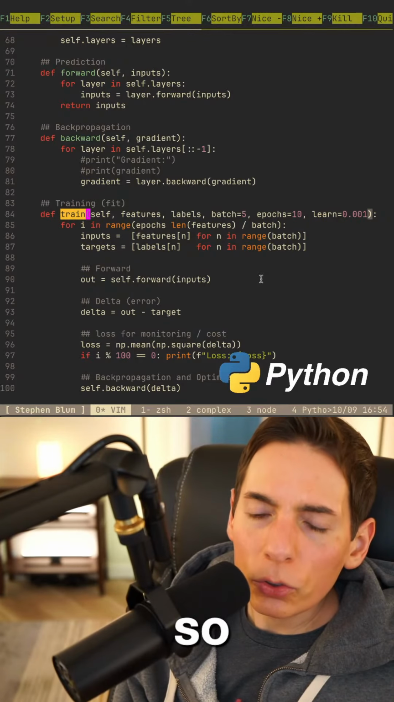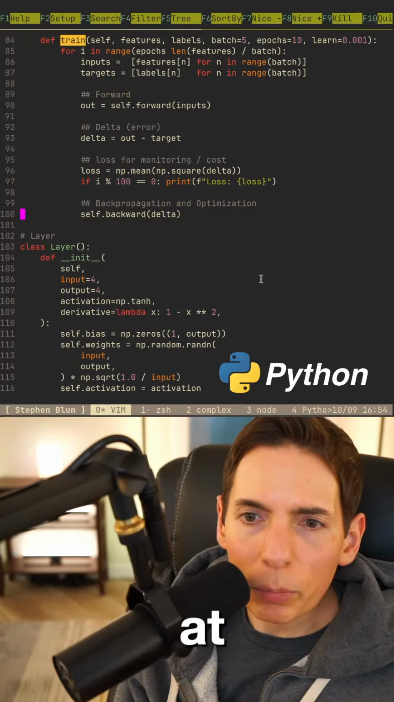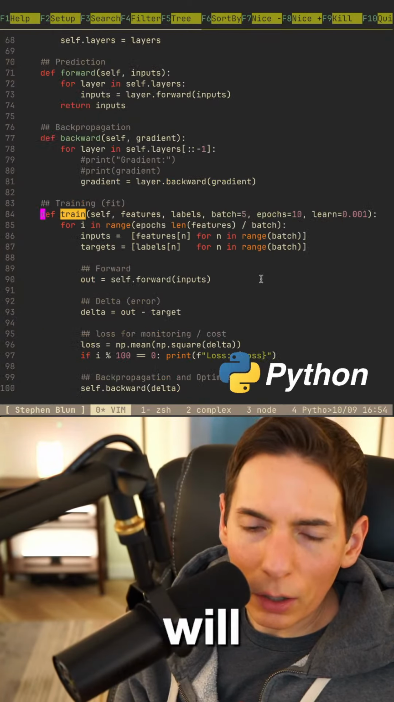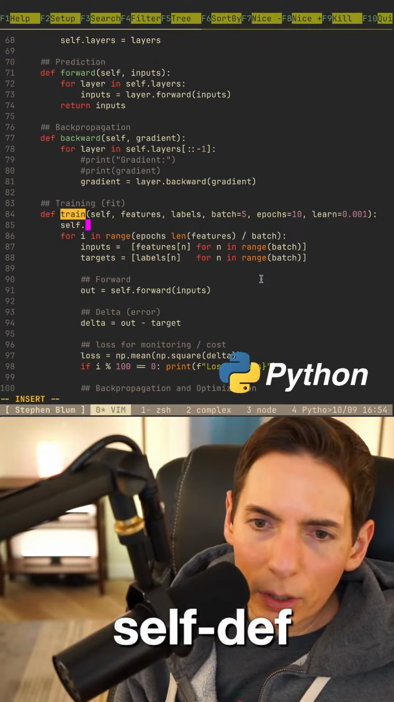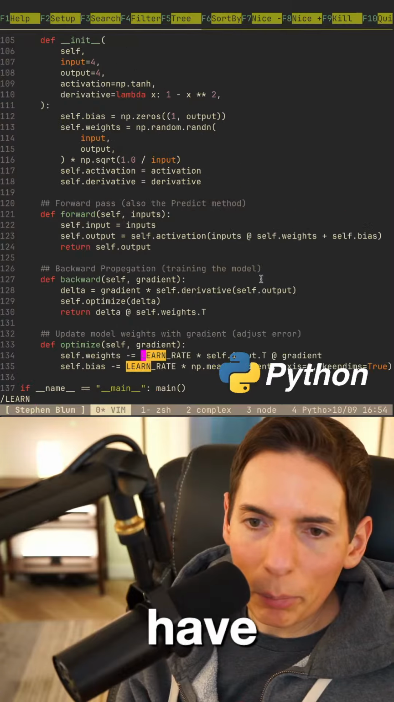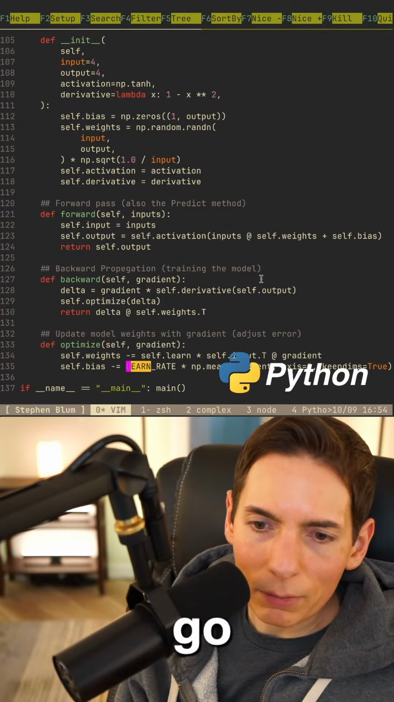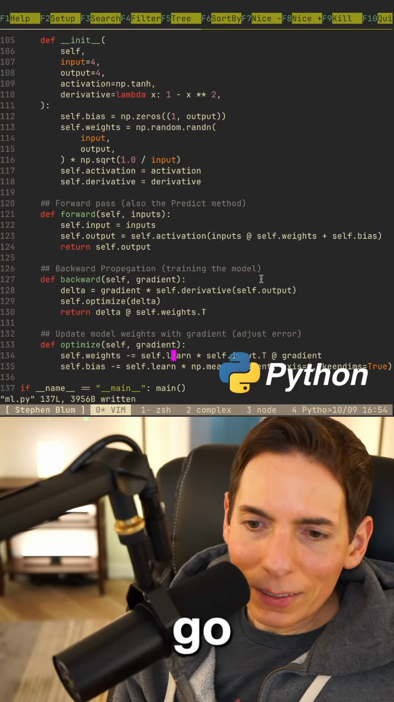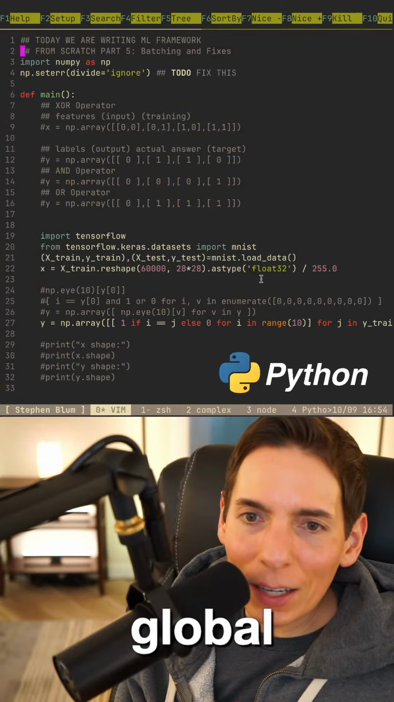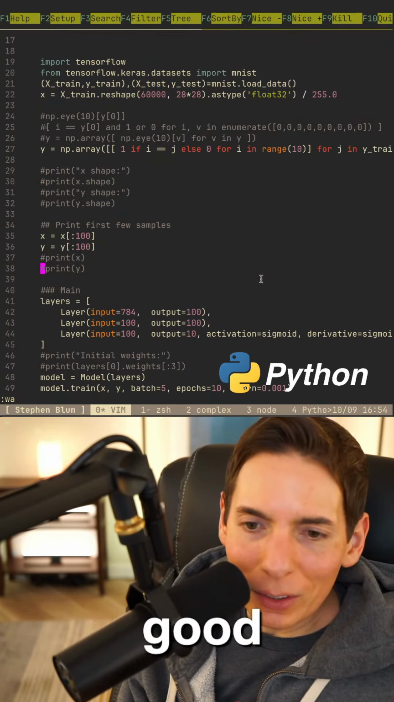And so also, what is our learning rate? We need our learning rate. Where do we put that? Okay, we'll just say self.learn equals a learn, like that. And then we have this capitalized here and we'll say self.learn. Here we go. I think that did it. We solved it. We got rid of the globals, which is nicer and cleaner now. Looking good.